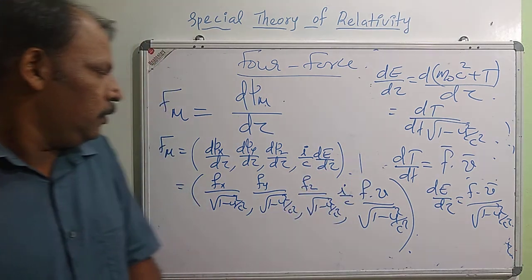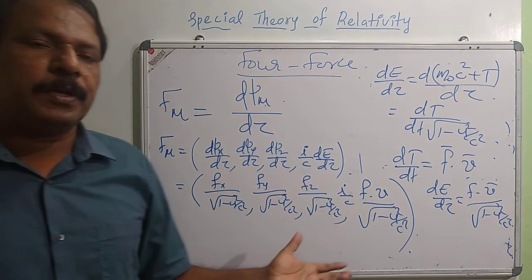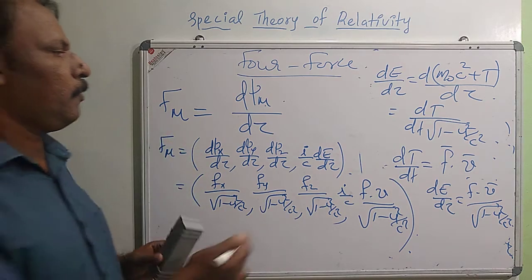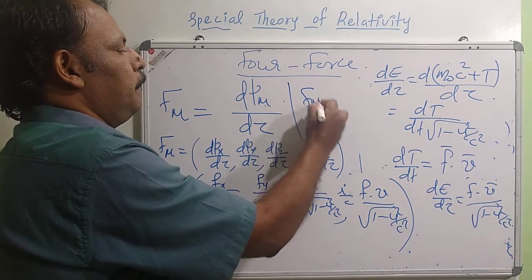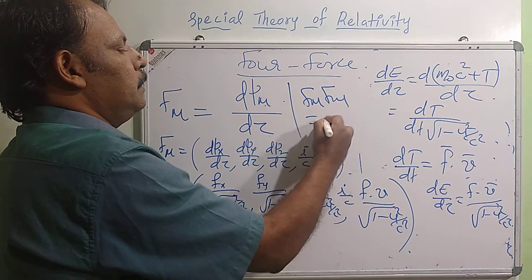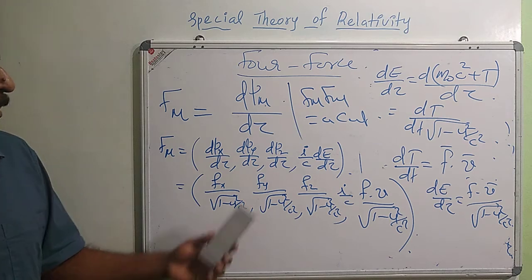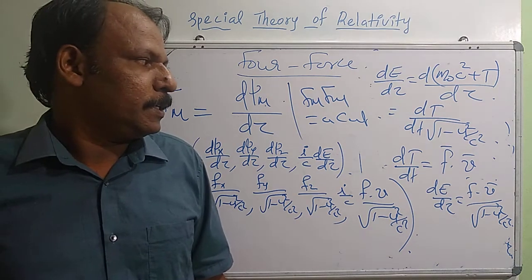Earlier we have shown that the length of a 4 vector is constant. In a similar way, you can prove the length of the 4 force F mu is a constant, which is a world scalar, invariant under coordinate transformation.